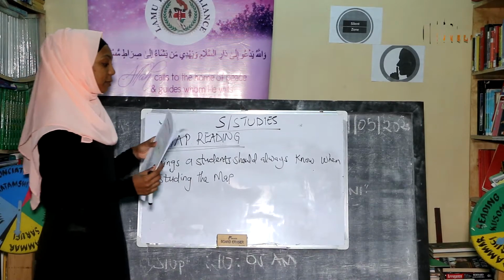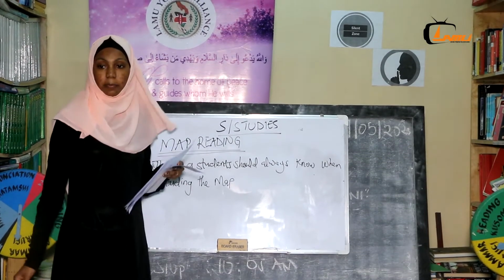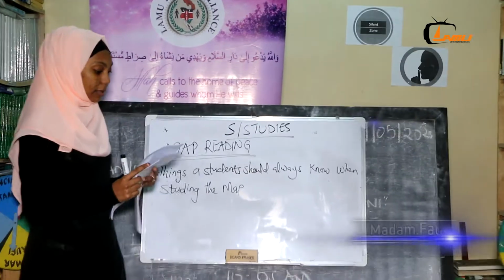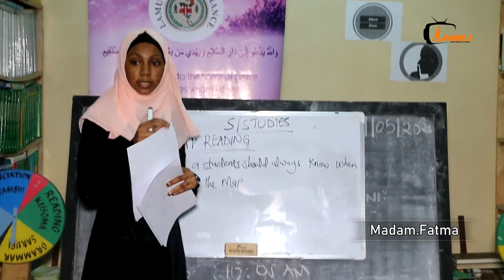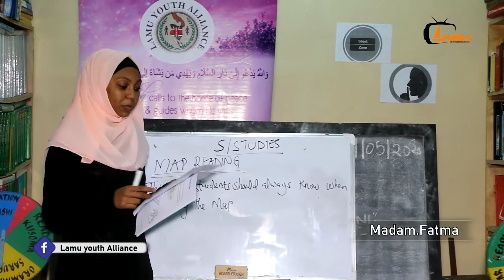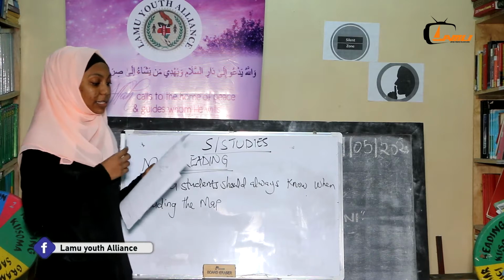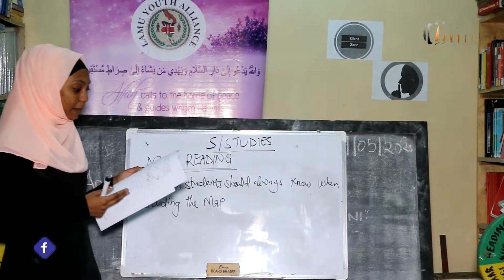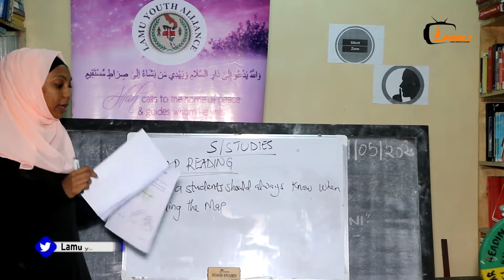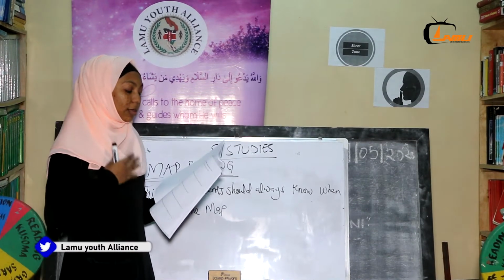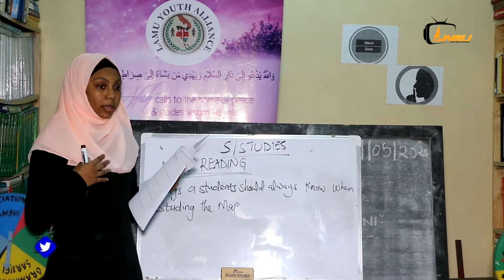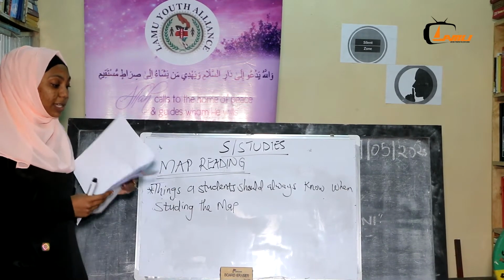With me, I've chosen a topic of map reading. First of all, the thing that I'll advise all students who are taking social studies: once you are given a question paper, you should go through it, read it randomly, see what is in the map, study the scale, study the key, go through the questions so as to make them familiar to your mind. And from there, it's when you'll be studying the map.